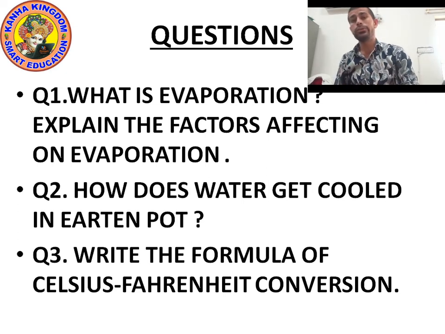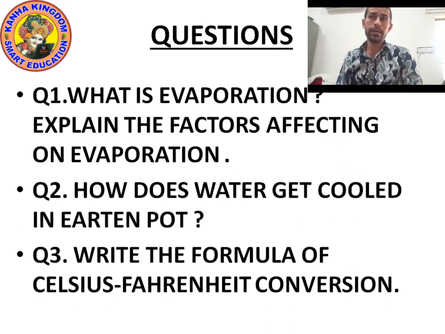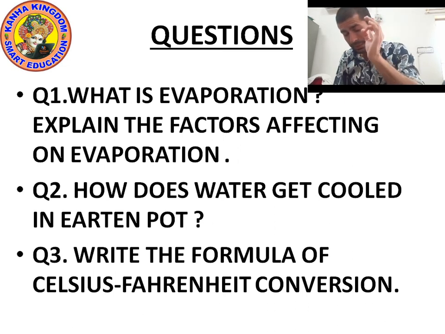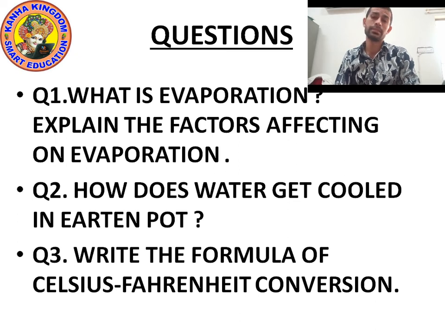But if you want to know the value in degree Celsius and you have been given the value in Fahrenheit, then which formula will you use? C equals 5 by 9 F minus 32.